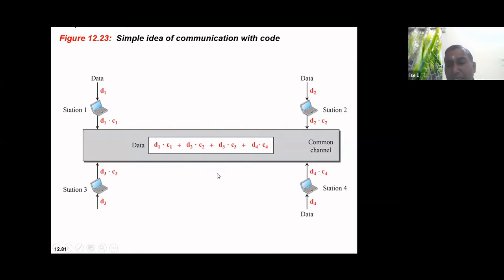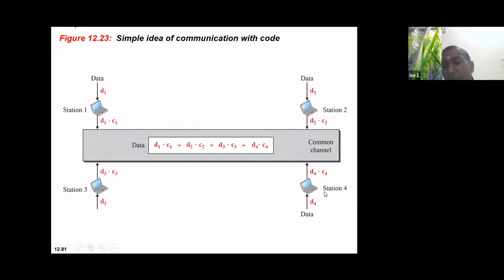Suppose station 4 wants to hear from station 1. How will it recover the data carried by this sum passing through the common channel? Station 1 wanted to send data to station 4.